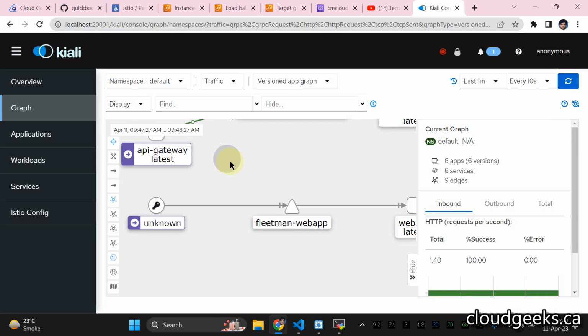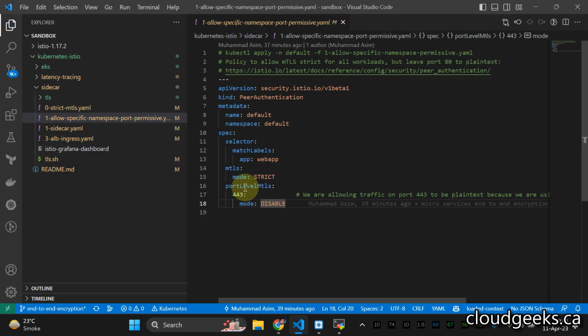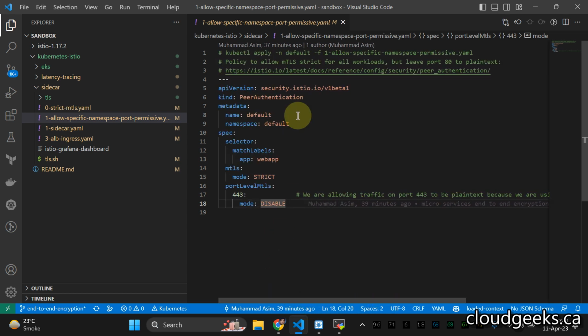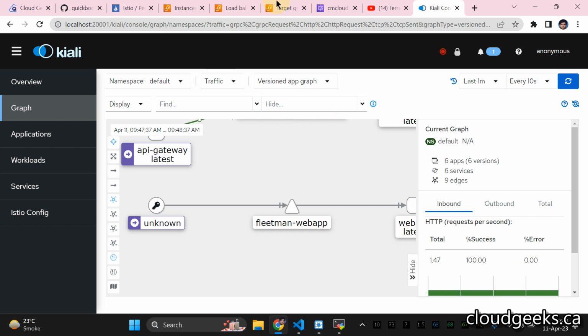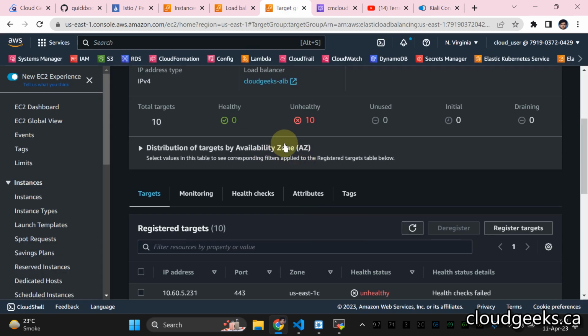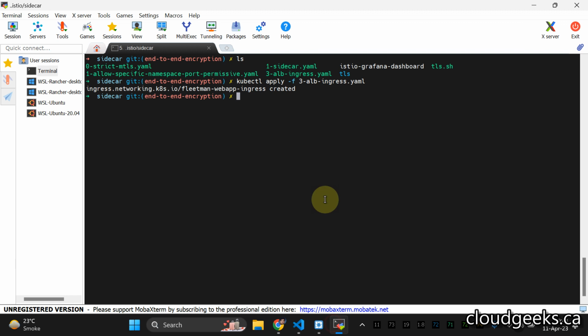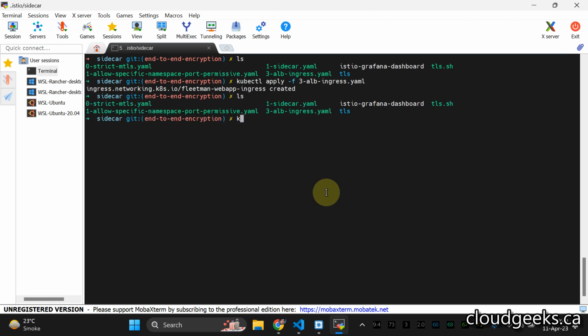But we have applied the strict policy now, so we are going to only allow 443 and disable the rest. But we actually know that we have properly configured the certificates. For instance, if you check this area, the port is 443, the backend protocol is 443. We are using our self-signed certificates, which are actually valid. So what we are going to do is apply this policy by simply allowing this port 443. So let's try to apply this one.